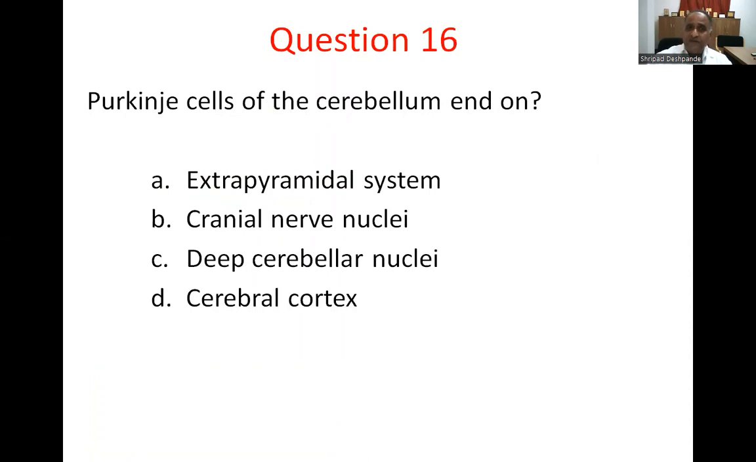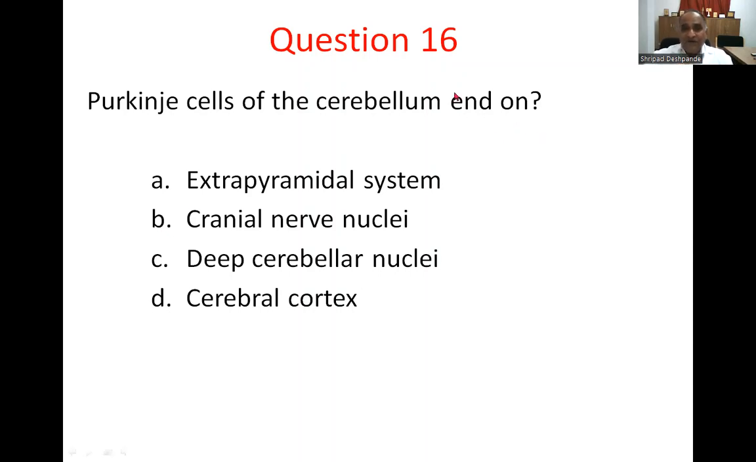Question number 16. Purkinje cells of the cerebellum end on. In the cerebellum, the Purkinje cells give the main output. They have a large dendritic tree and one axon. This axon goes to the deep cerebellar nuclei, where it inhibits them by releasing GABA.